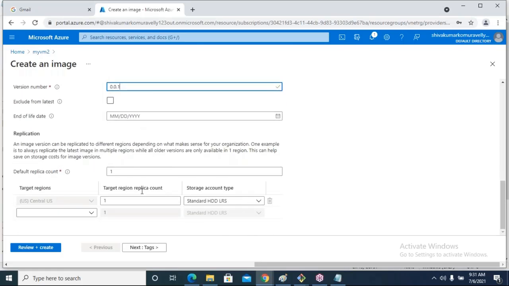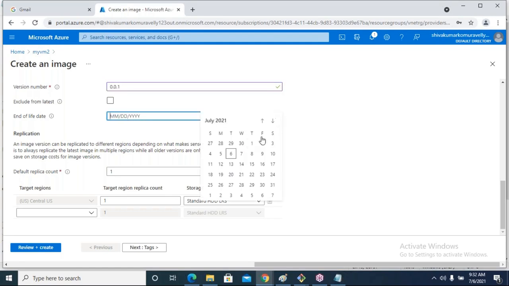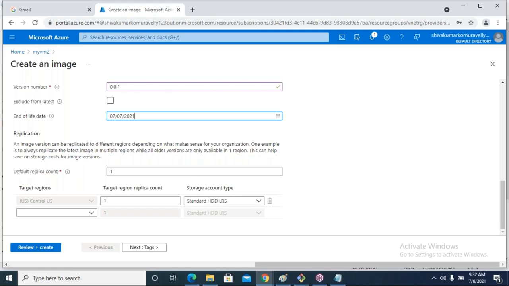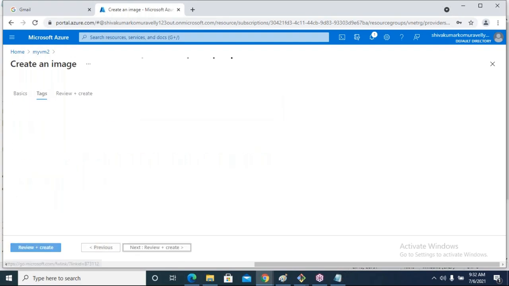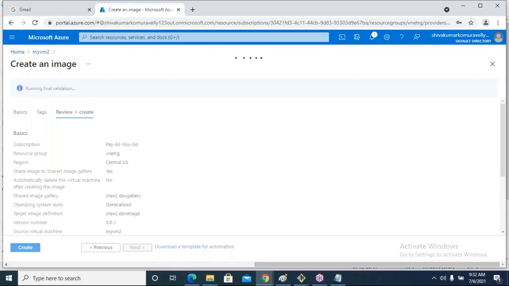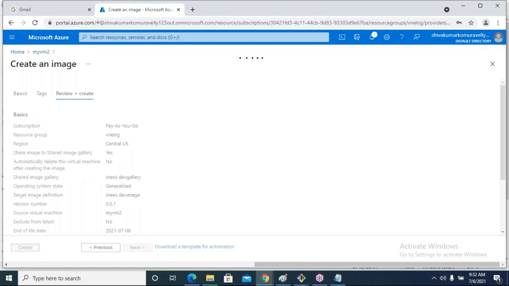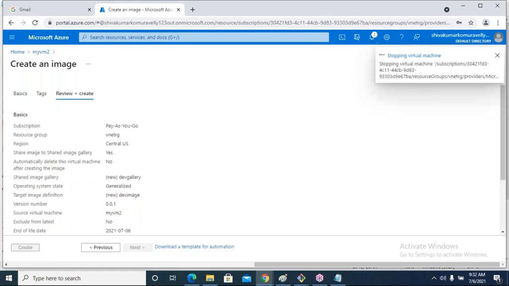How many images do you want to create? Only one image. It is a validation date. Between what dates must this image be available? From today onwards, 1 day till tomorrow the image will be valid. Once 7th July is crossed, the life of the image will be expired. Click on tags. Okay, my validation is passed. Click on create. It will take 10 to 15 minutes.